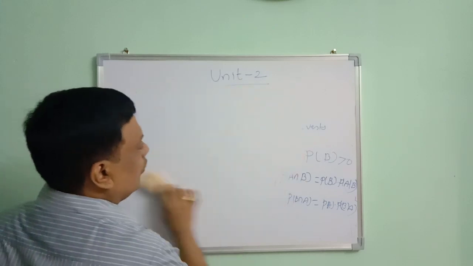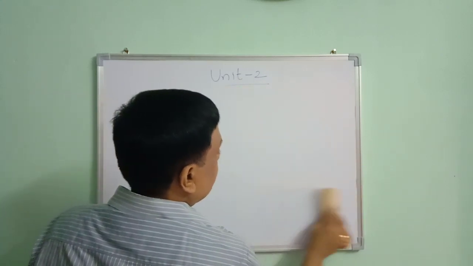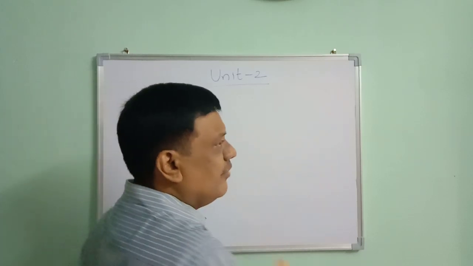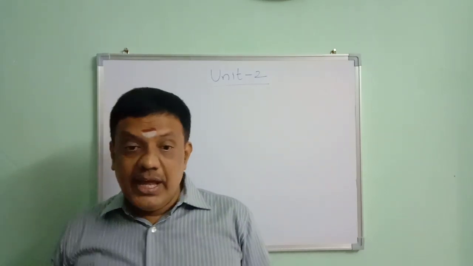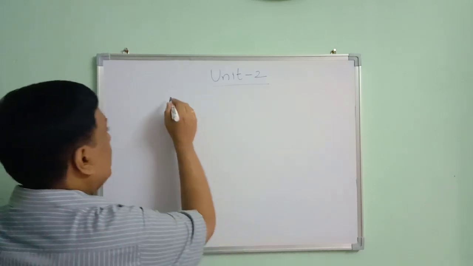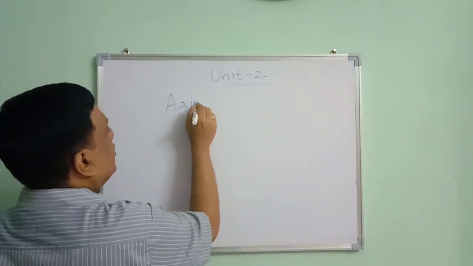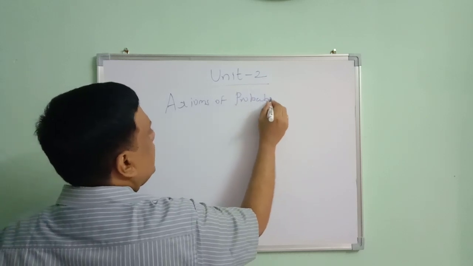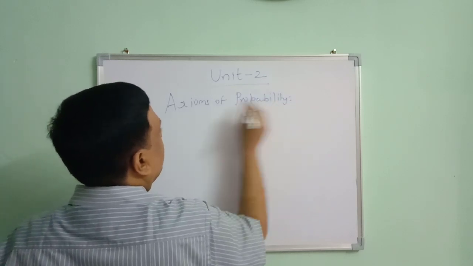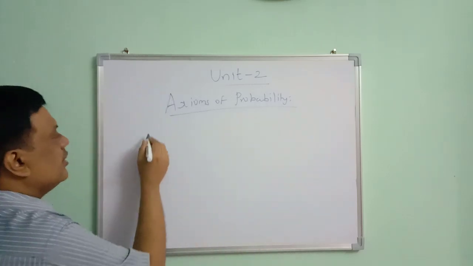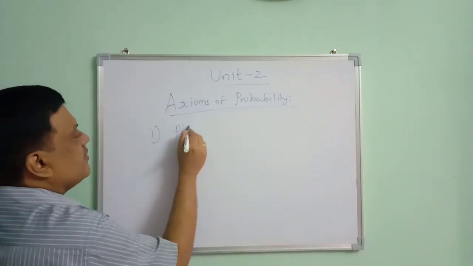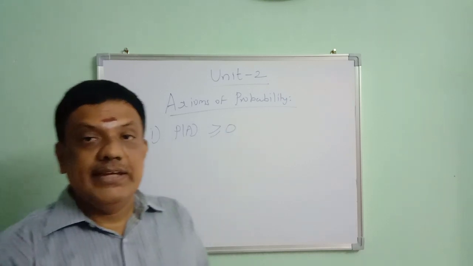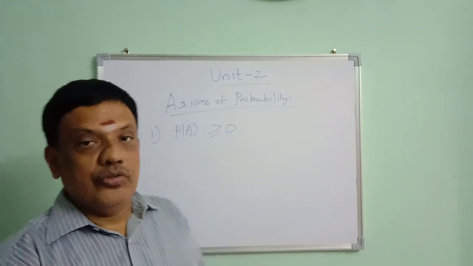So next we are going to move to another most important concept in probability. Before that, we can see the axioms of probability. Axioms of probability are more important. Axioms means rules of probability. What are the rules of probability? We have three important rules of probability. First and foremost, probability of any event will always be greater than or equal to 0.